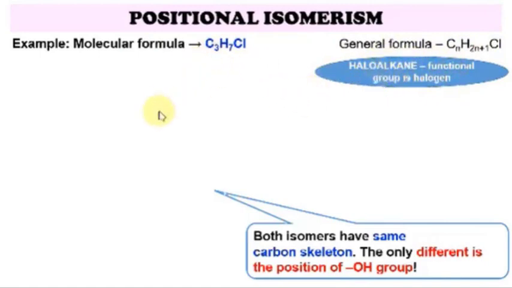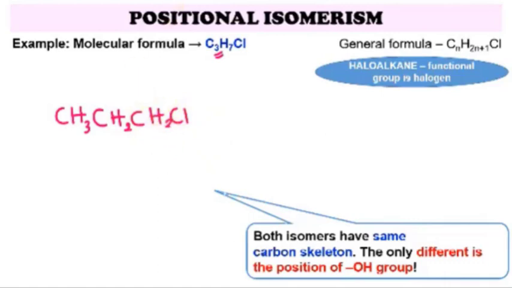First, let's draw the longest carbon chain. Since we have 3 carbons here, the longest carbon chain is 1, 2, 3, and then we put our halogen, our functional group, on the first carbon. The first carbon can be this carbon or this carbon. Let's say I put it here. So Cl, and then complete our structure with the hydrogen: 3 hydrogen, 2 hydrogen, and 2 hydrogen. Now we have 3 carbon, 7 hydrogen, and 1 chlorine.